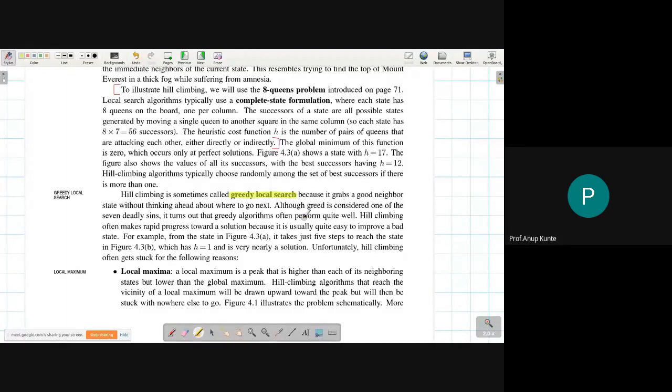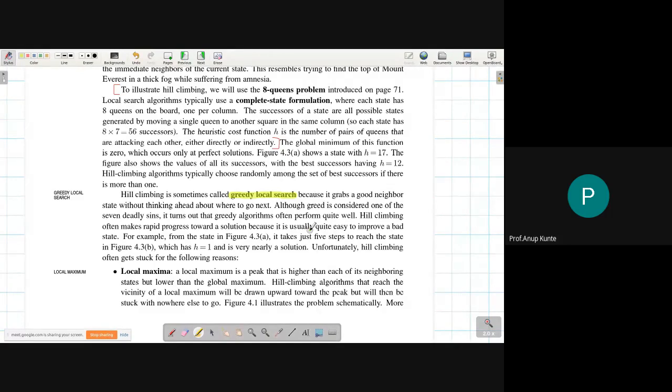So we do not guarantee that we will get the solution through the hill climbing algorithm. Although it's a search algorithm, we are trying to reach the hilltop, but we never expect to reach there, or we never say that we will definitely reach the goal node. That's the drawback, or the negative side, of the hill climbing algorithm.